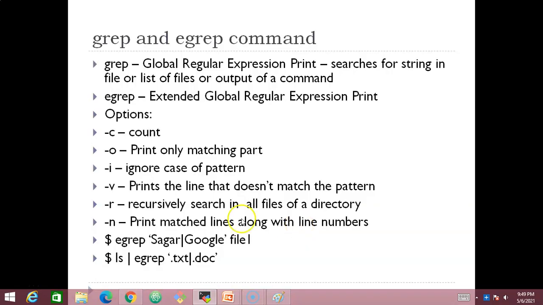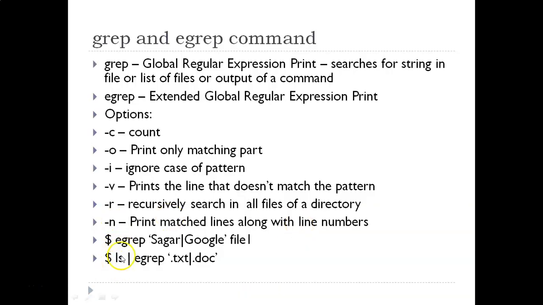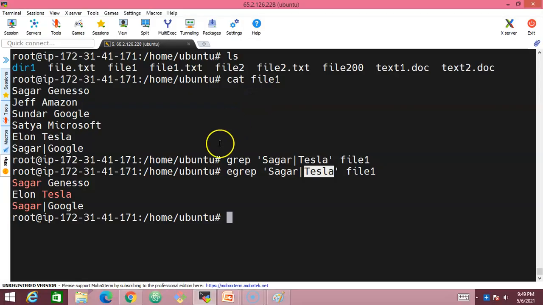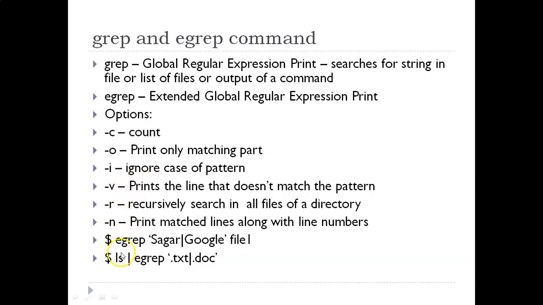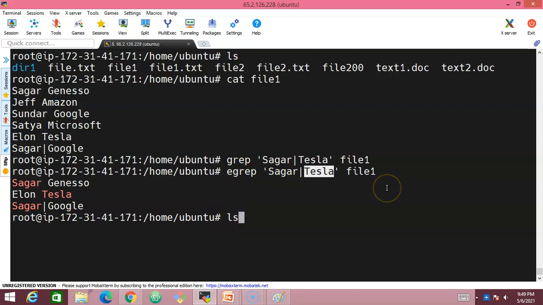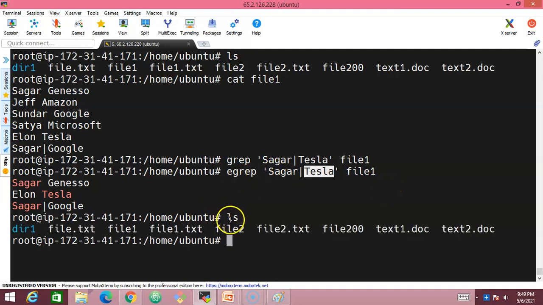Let us look into one more example with ls. So this is the command. As you see here, we are trying to search the output of a command. Now ls is a command which will produce output. Let's try to understand here. So ls is going to give us this output now, and we are trying to search based on this output. So let's try to search it.